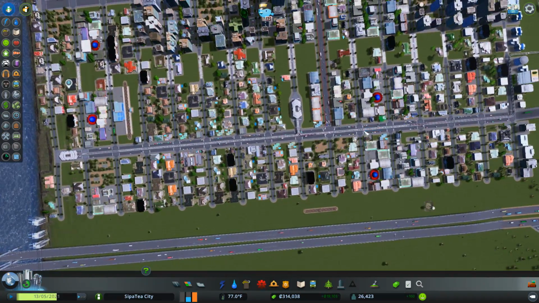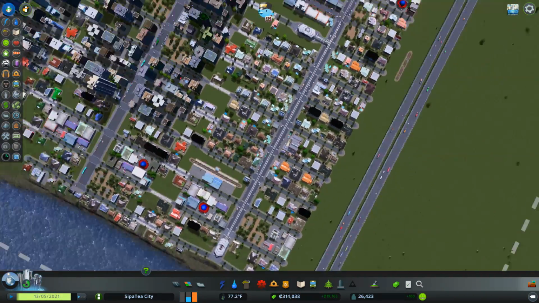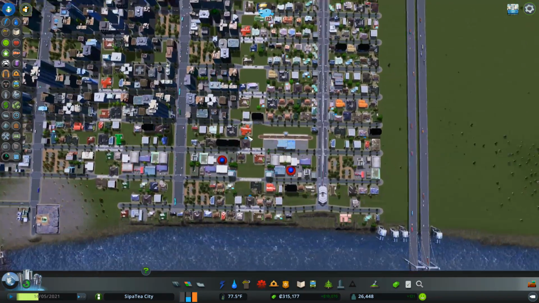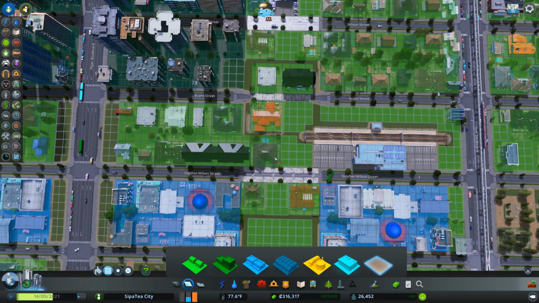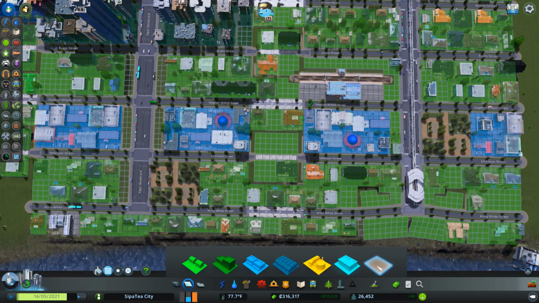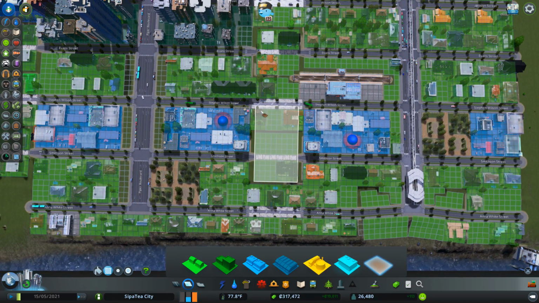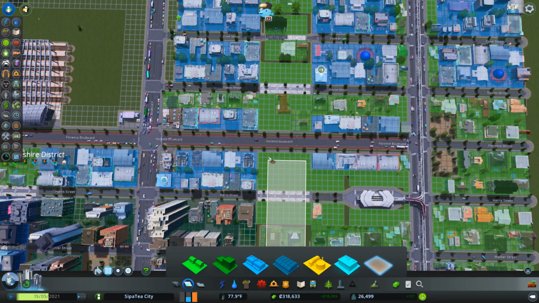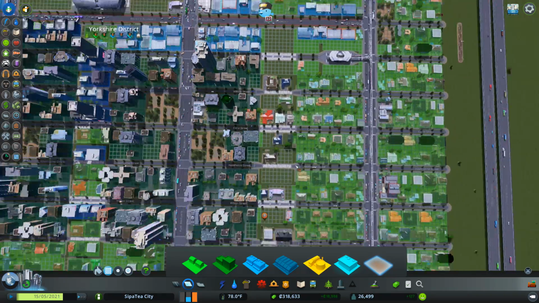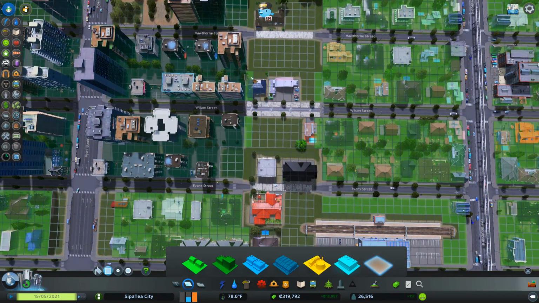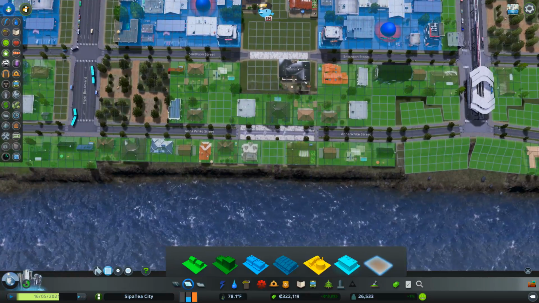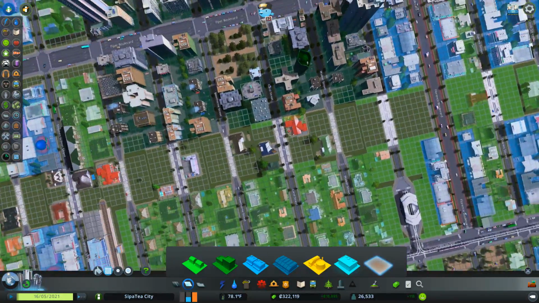These monorails are going to go for now. Or we might just leave that there, but this train line I think is going to come down the back over this middle section. So let's have a look. We filled up this middle section when we were rushing to get a big population. We can actually take that all out now, which is what the idea was originally, to get space for train lines. So all of that down there, these side pieces, it was going to be a train line down the middle and parks. So if I remove all of that, that's all removed already.